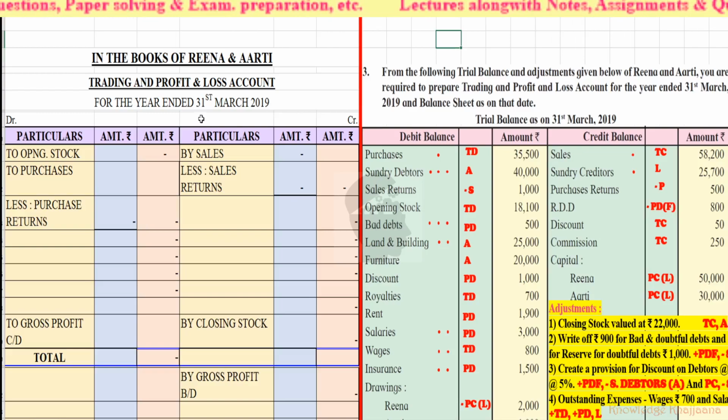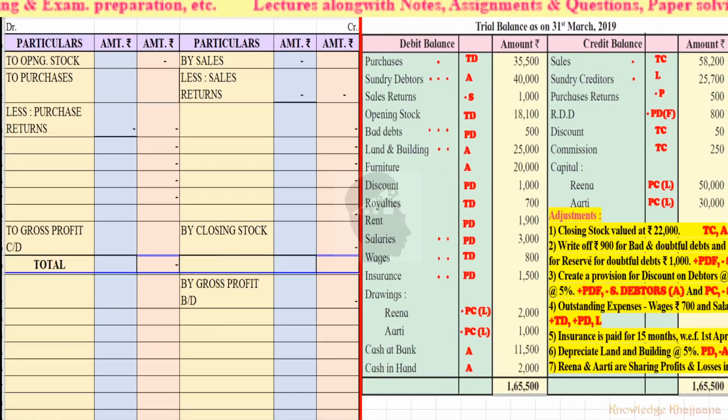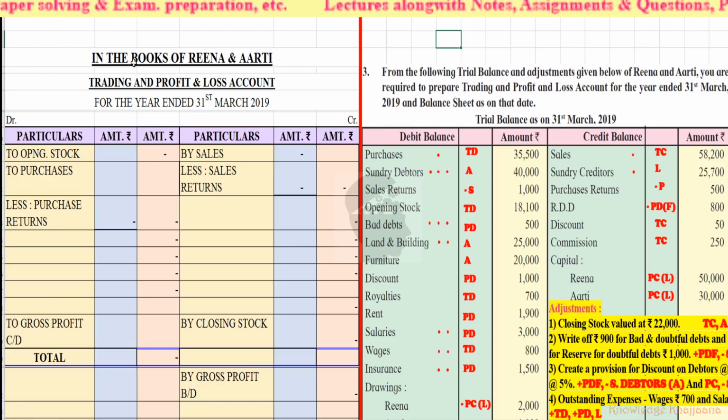Solving this problem. See, the problem is very easy. There are no internal or hidden adjustments in the trial balance, and even the adjustments given below the trial balance are very easy. Let's start. In the books of Reena and Aarti, trading and profit and loss account for the year ended 31st March 2019, because this date is given. Now, let's go one by one as per the sequence given in the trial balance.